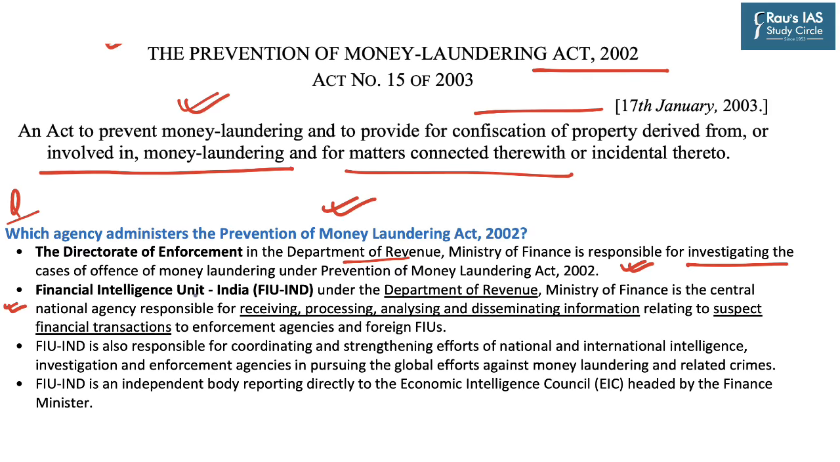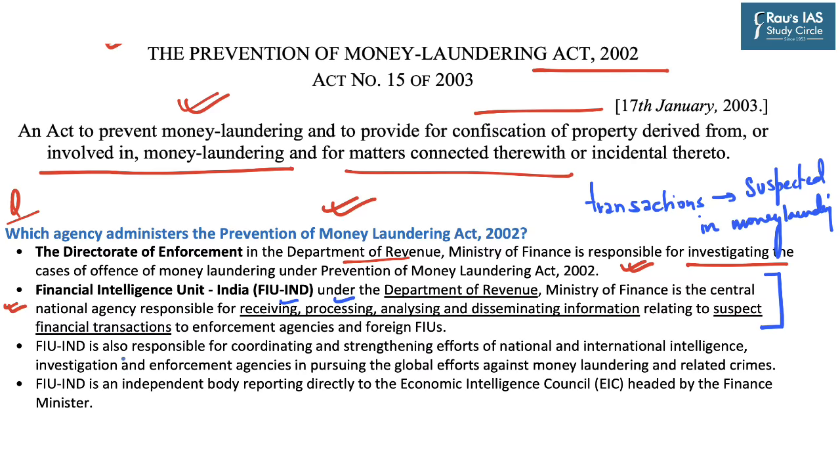So it says that it is the central national agency responsible for receiving, processing, analyzing and disseminating information relating to suspect financial transactions or such transactions which the government suspects to be involved in money laundering. It further says that this institution, that is Financial Intelligence Unit, is also responsible for coordinating and strengthening the efforts of national and international intelligence. So basically it also collaborates with international agencies.